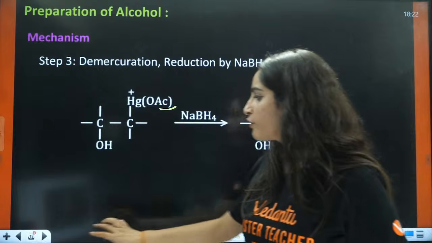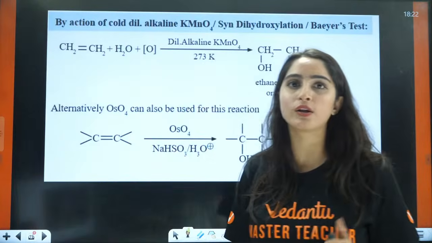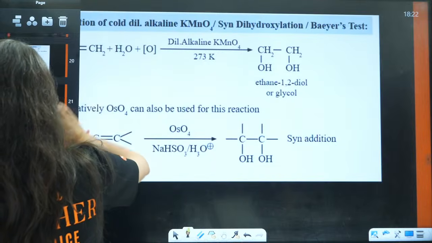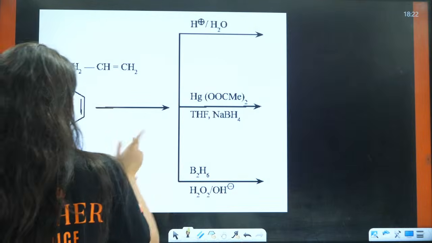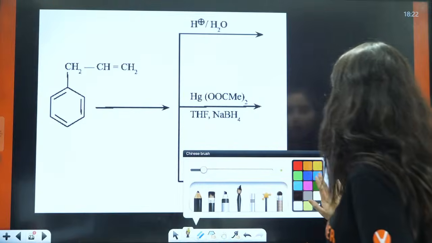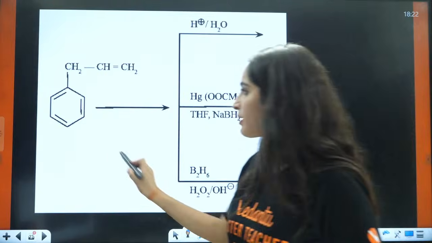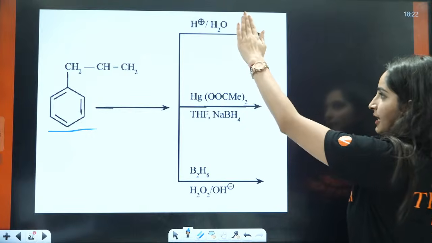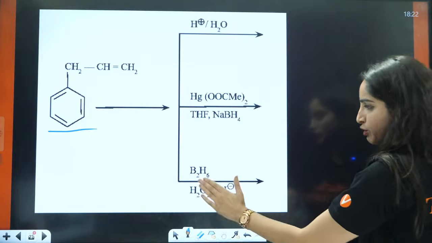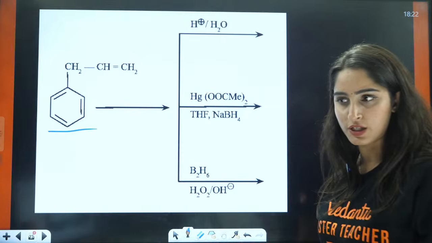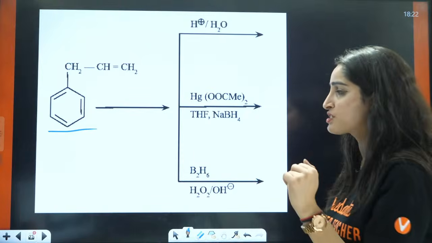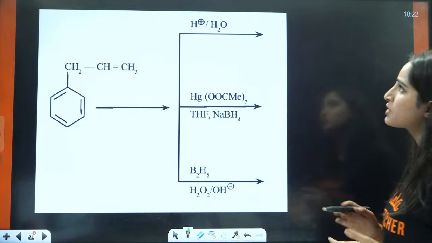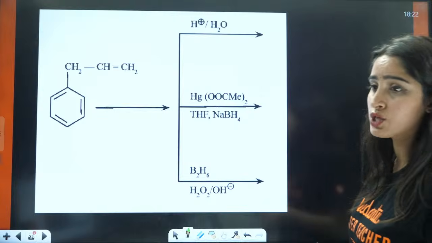I will give you one example of why I am stressing on this thing again and again. Because of some questions, right? For example, you have this kind of question. Now, I am using the same reactant. The reactant is the same, but first is acid catalyzed, other is oxymercuration, demercuration, third one is hydroboration oxidation. These kinds of questions you will see in the exam, right? Now what will be the answer to this one?